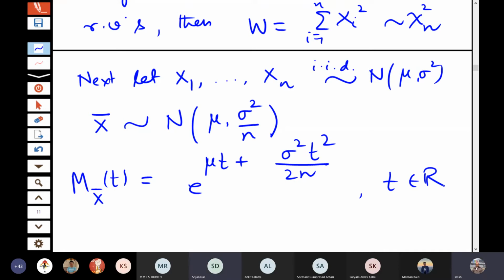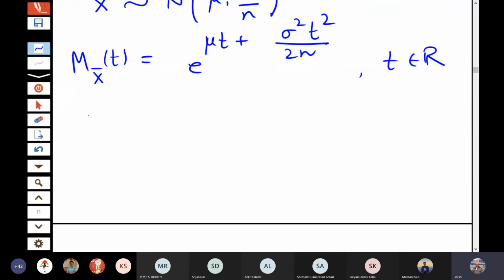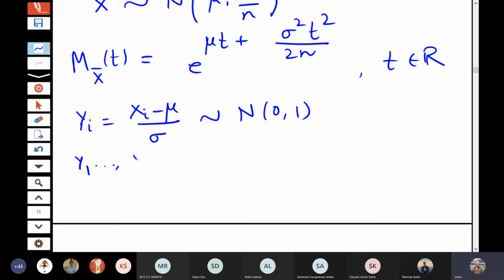Yes, sir. Let us also do some more transformation. Define yi is equal to xi minus mu by sigma. Then by the linearity property, this follows normal 0, 1, and y1, y2, yn are IID normal 0, 1.